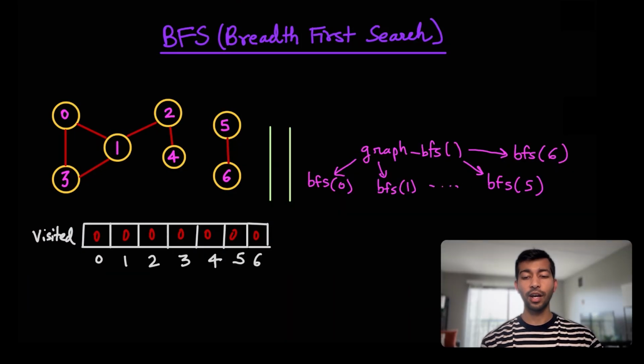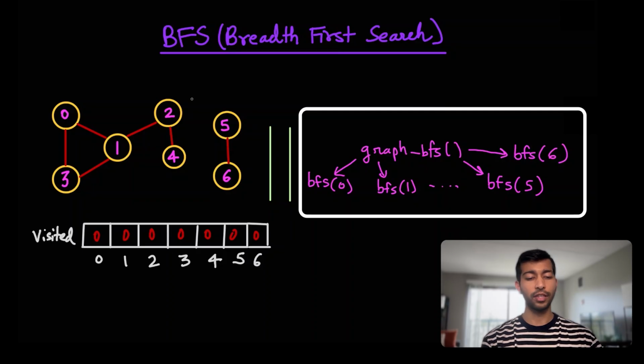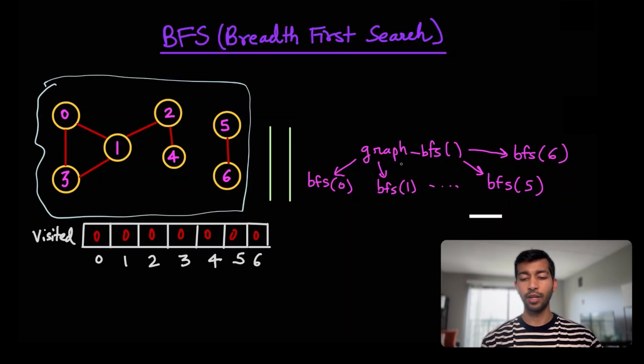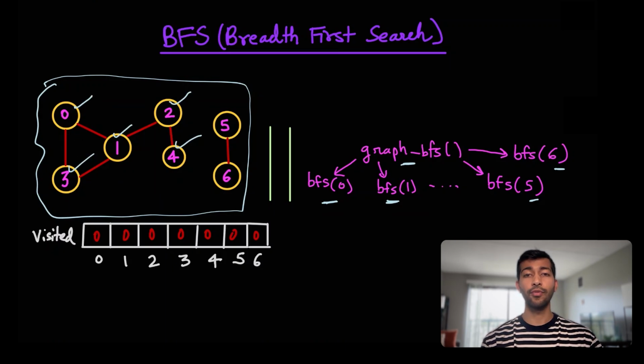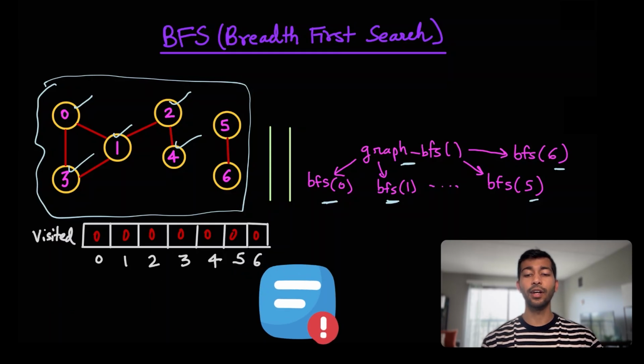When we are doing a graph BFS on this whole graph here, we'll have to do BFS starting from 0, starting from 1, starting from 2, 3, 4, 5 and 6. But we can't keep on doing BFS for all of these nodes because once we are done with doing BFS from 0, we have already marked all of these as visited. So our efforts would be wasted here. We'll be repeating things.